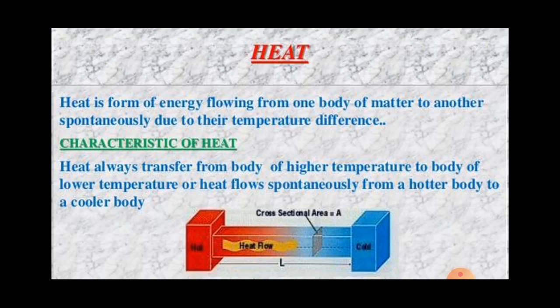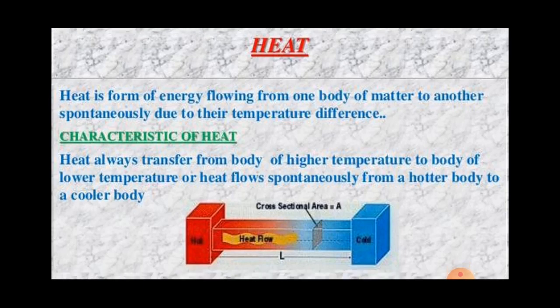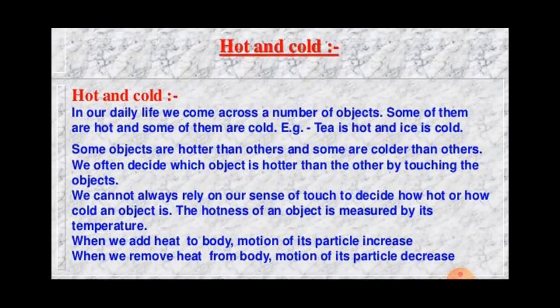Now, hot and cold. In our daily life we come across a number of objects, some of these objects are hot whereas other objects are cold. For example, tea is hot but ice is cold. Soup is hot but ice cream is cold. A spoon kept in a cup of hot milk is hot, whereas fruit juice is cold. A frying pan, when you keep it on a burning gas stove, becomes hot, but the handle of the frying pan is cold. Even among the hot objects, some objects may be hotter than the others.